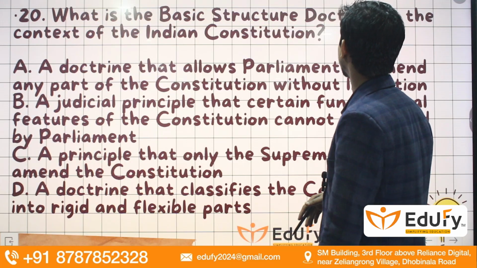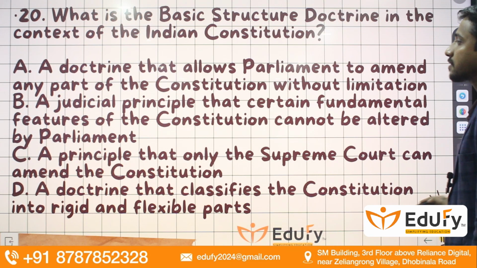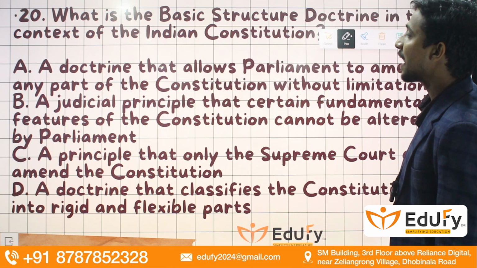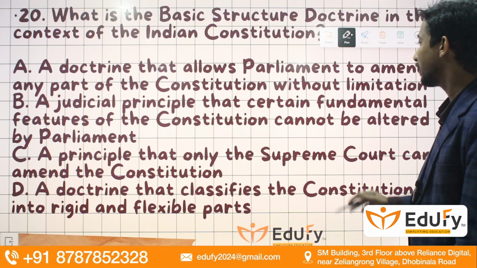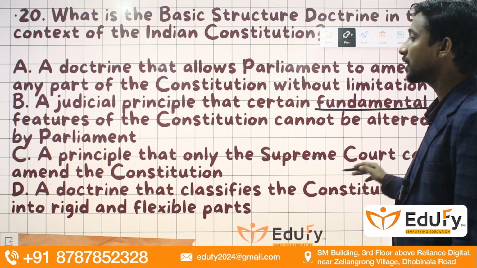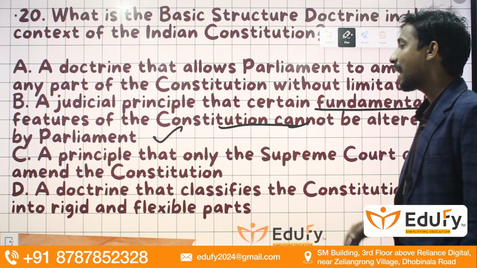What is the basic structure doctrine in the context of the Indian Constitution? So guys, let us understand. The first option says the doctrine that allows the Parliament to amend any part of the Constitution without limitation. Incorrect. A judicial principle that certain fundamental features of the Constitution cannot be altered by the Parliament. So this is the most appropriate answer, guys.